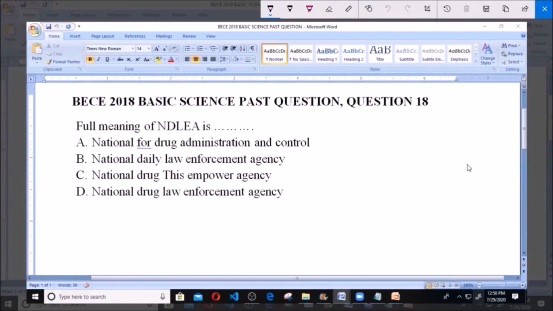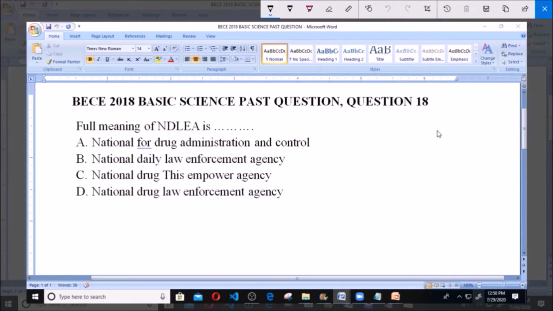Today we're going to be looking at BECE 2018 Basic Science Past Question, Question 18. The full meaning of NDLEA is A. National for Drug Administration and Control, B. National Daily Law Enforcement Agency, C. National Drug Disempower Agency, and D. National Drug Law Enforcement Agency.